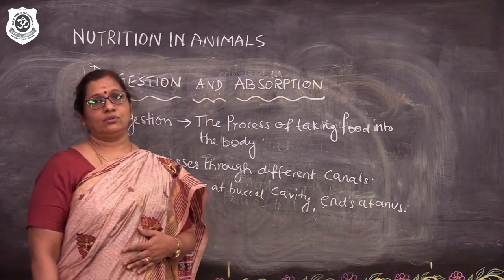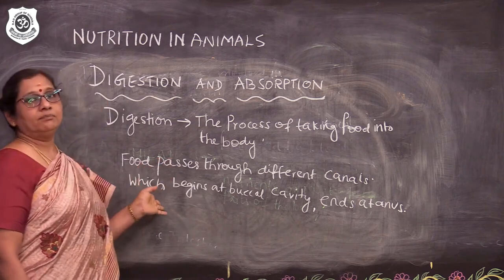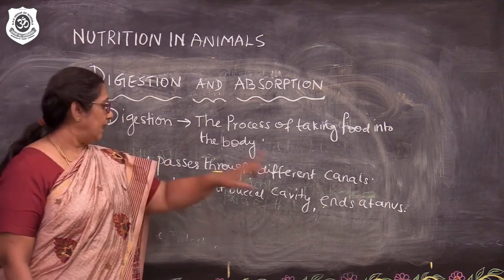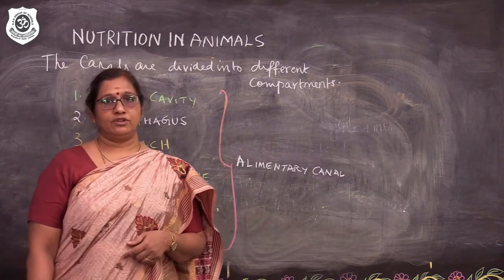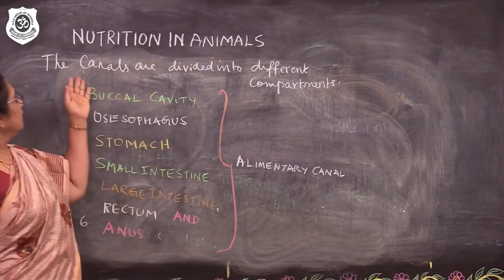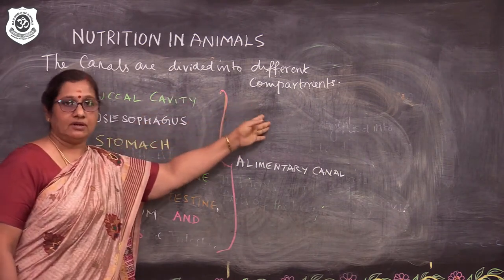So food passes through different canals, which begin at the buccal cavity, that is our mouth, and end at the anus. The food passes through different canals. The canals are divided into different compartments. We are going to learn about it.